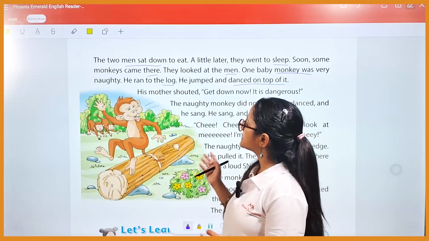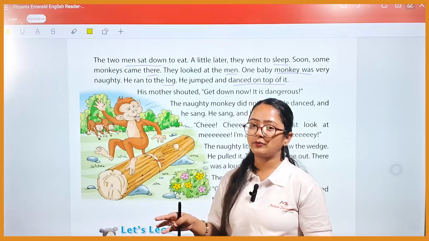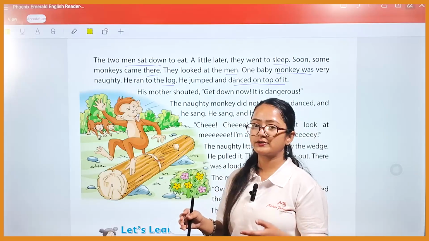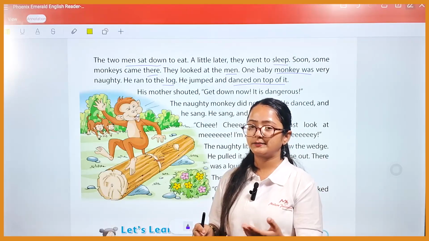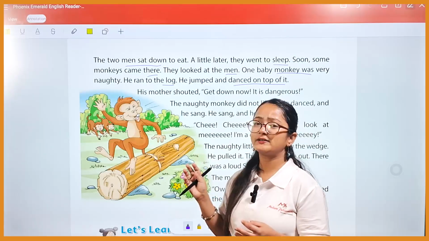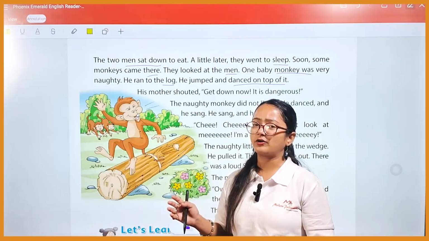So while they were sleeping, at that time monkeys came over there. When they saw, they looked at the men. Monkeys also saw the human beings, the men. They looked at the men, and one baby monkey was there, and he was very naughty.